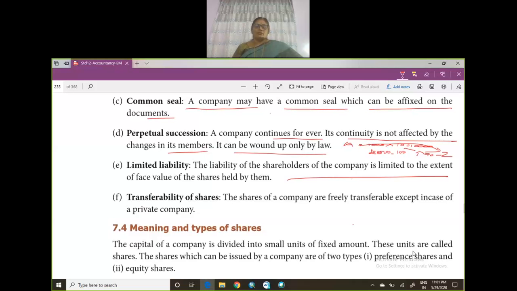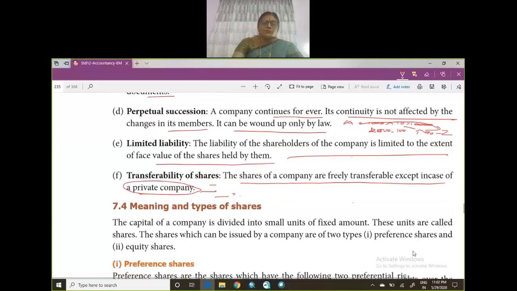And I've already explained to you transferability of the shares. Now shares of the company are freely transferable except in the case of private companies. In private companies, the shares are not transferable, they cannot issue shares, they cannot raise capital by offering shares to the general public, right?